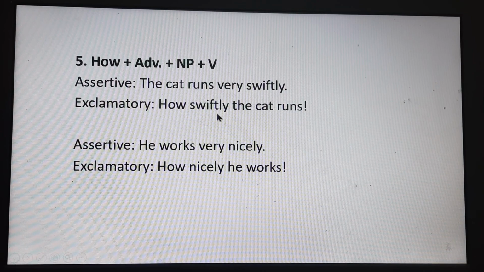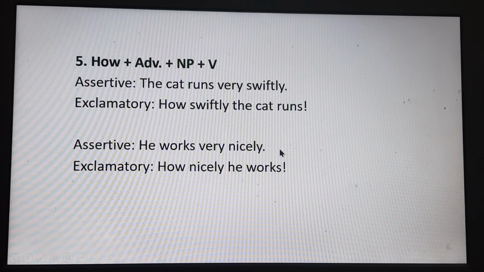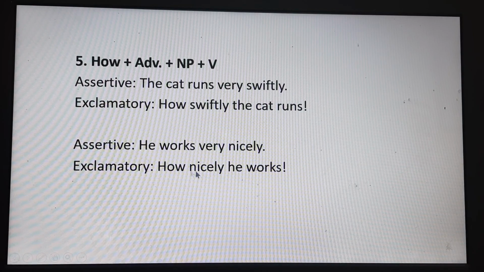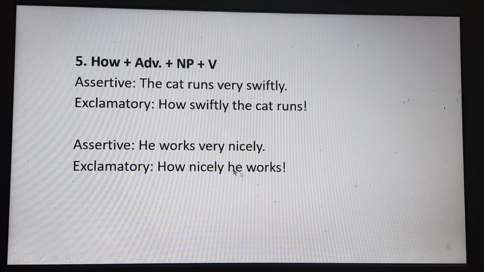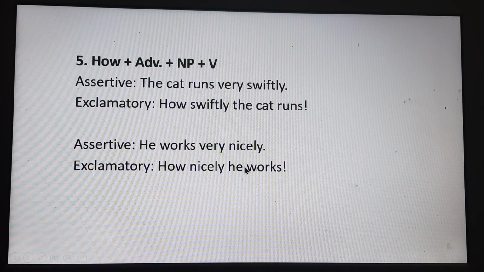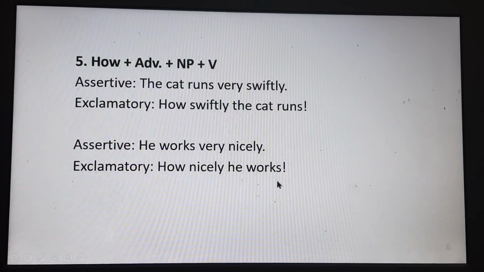He works very nicely. Nicely is the adverb. How nicely he works. I have already told you that NP indicates a noun, pronoun, or noun phrase.